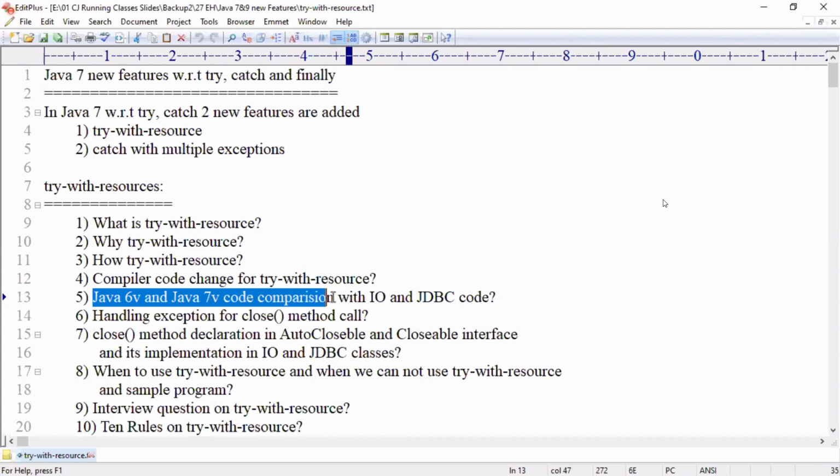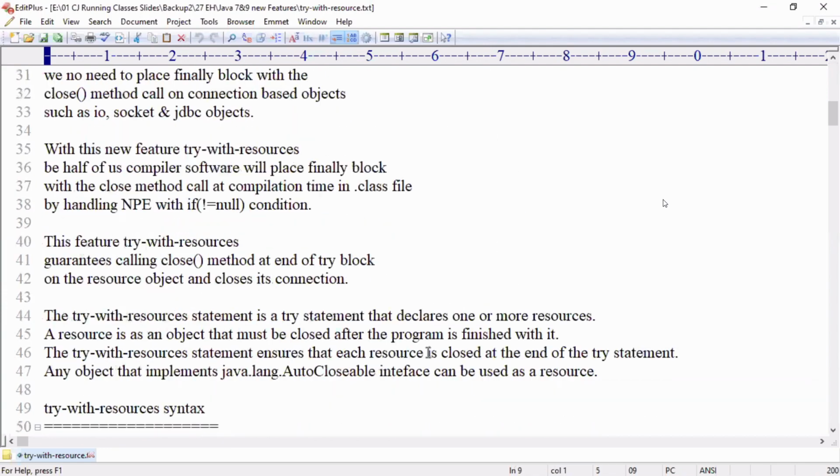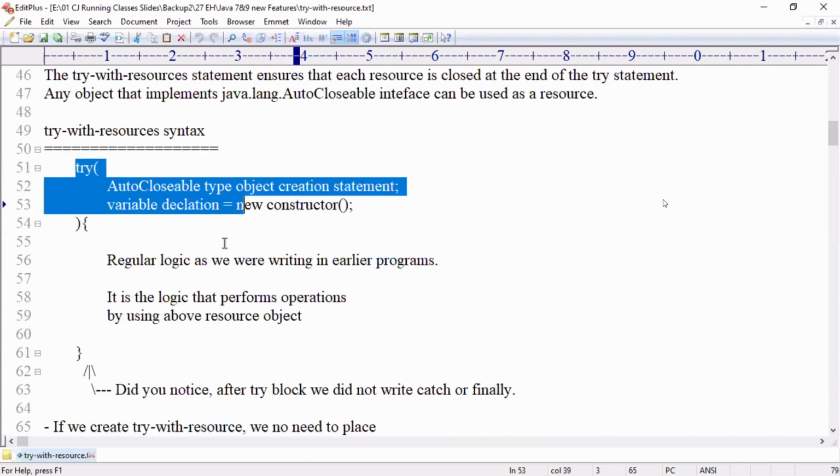Java 6 and Java 7 code comparison, I want JDBC code. Okay, so these 5 points I completed. That's what I'm showing. This is the theory. I just read these points. You can read later after class is completed.